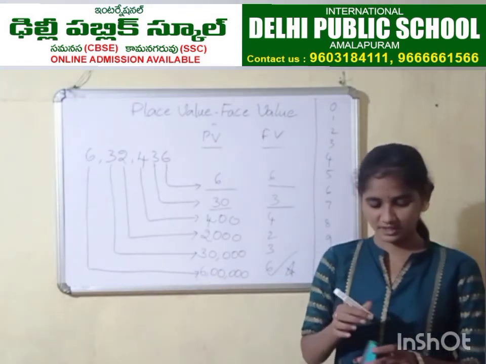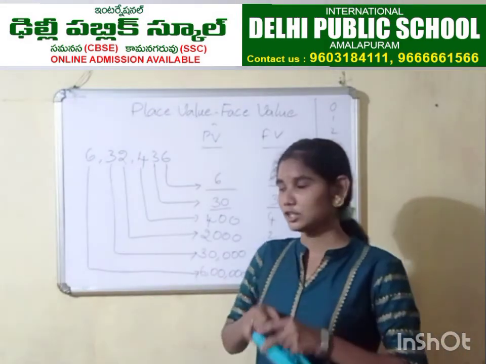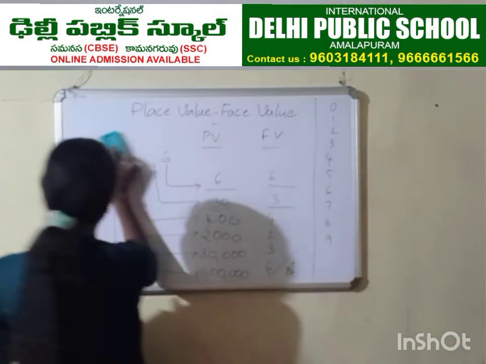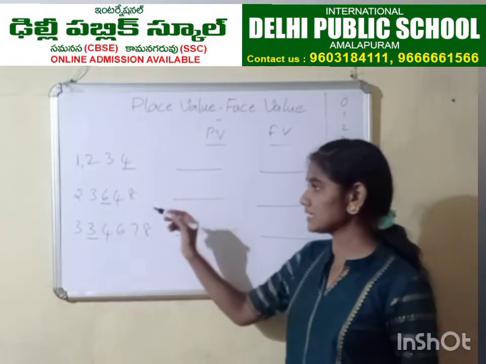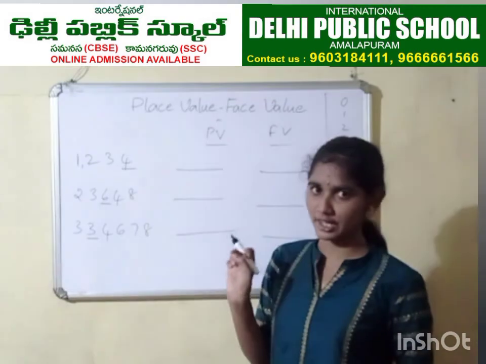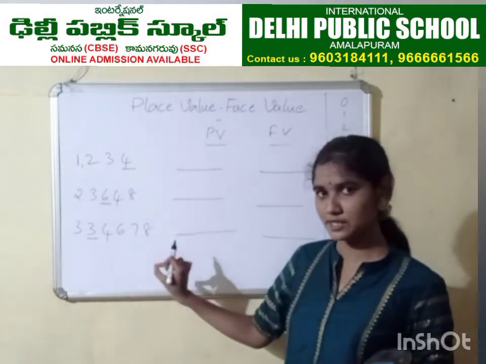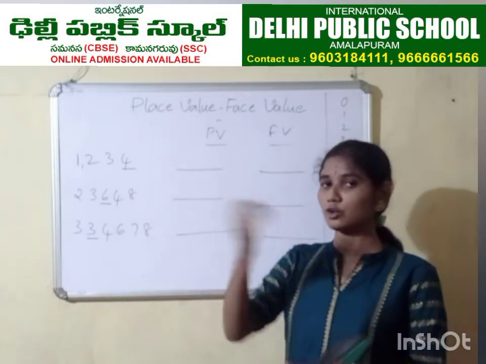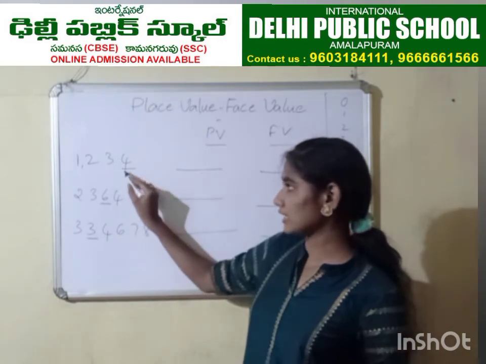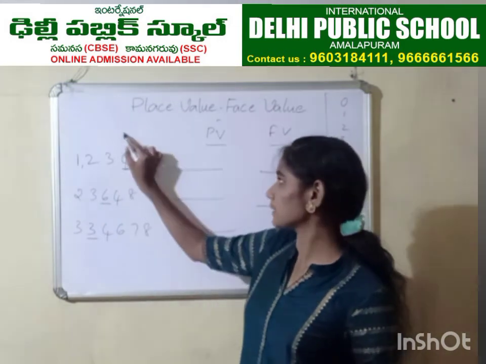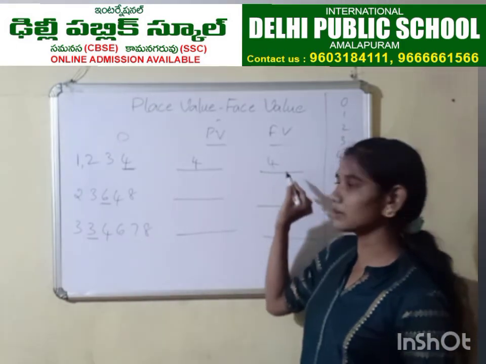That's all for today's class. And for your homework, you will get questions like this. I'll explain one. It means a digit in the question will be underlined. You should find out the place value and face value. Here are some examples so that you can do it on your own in your homework book. See here. The underlined digit is 4. 4 is in ones place. So the place value of 4 is 4 only. Face value will also be 4.